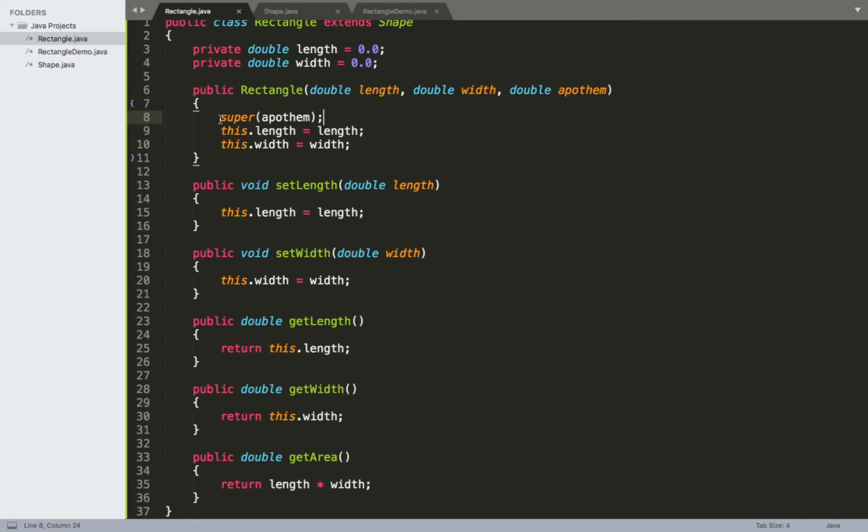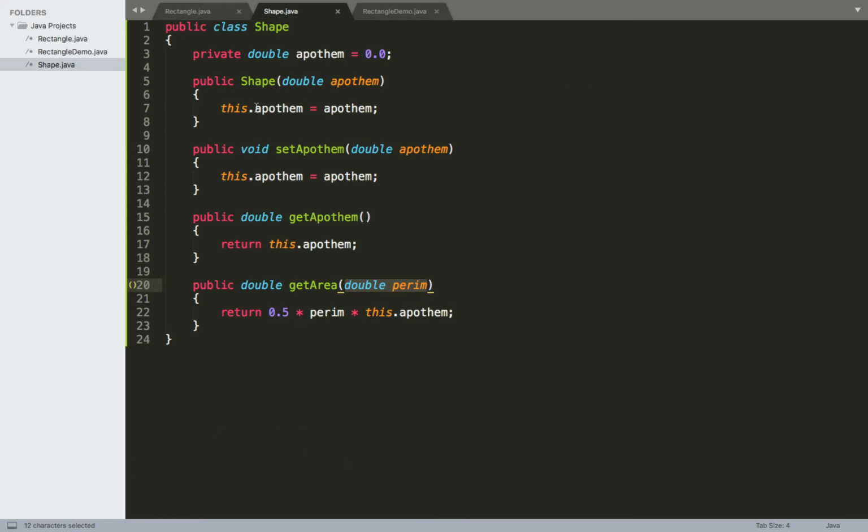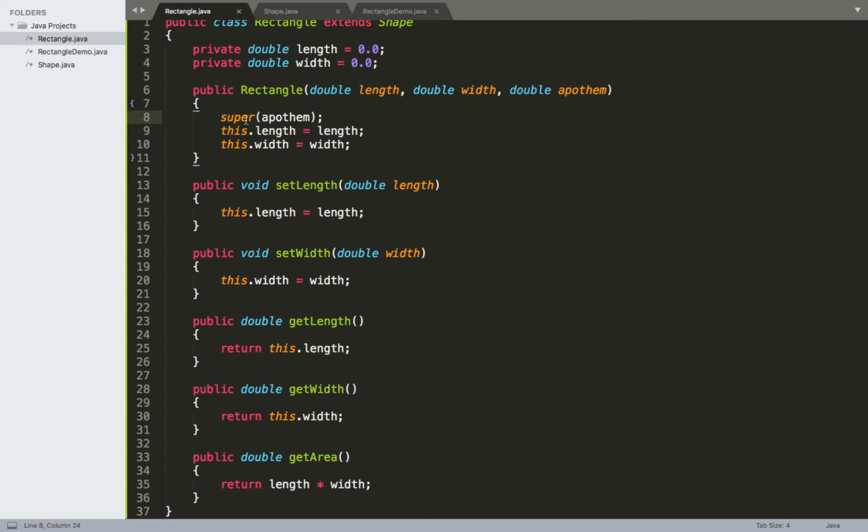As we can see right here, we've had to include this explicit call to super because we introduced a constructor in our shape class. If I didn't include this constructor and instead had no constructor, then we could just call the default constructor, which would be this without any arguments.